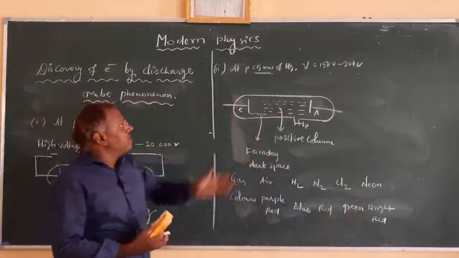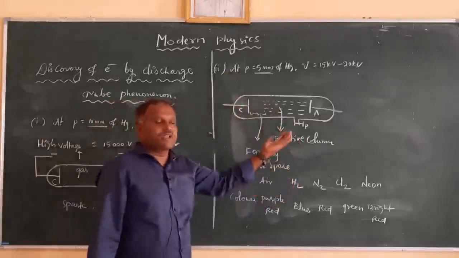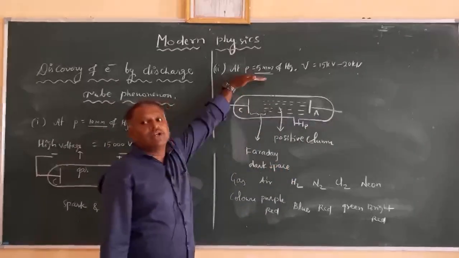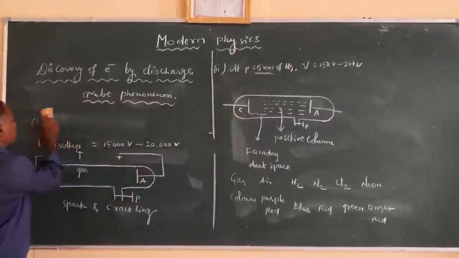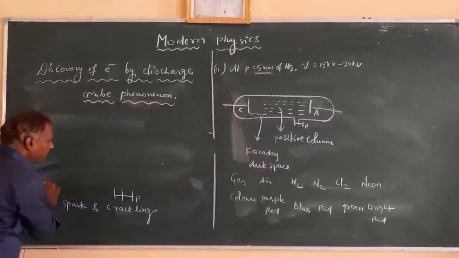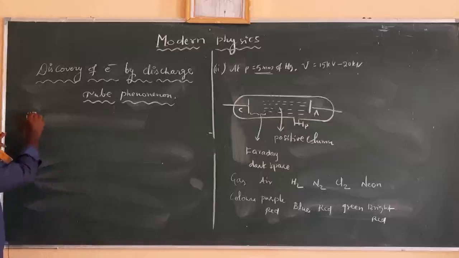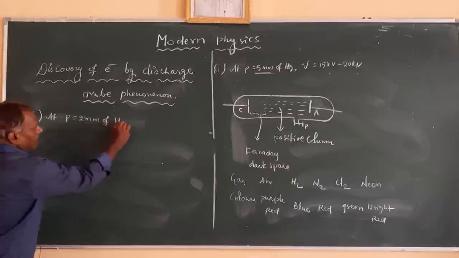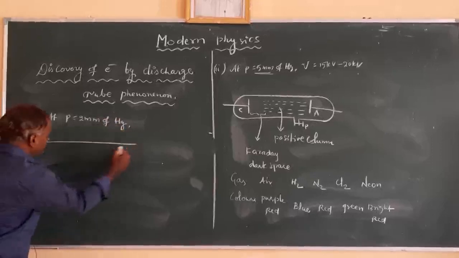Next, if the pressure of the gas is further reduced, let it be from 5 mm to 2 mm of Hg. Under that pressure, what can be observed in the discharge tube, and how is it formed? So now let us go to the other case, that is at a pressure of 2 mm of Hg.